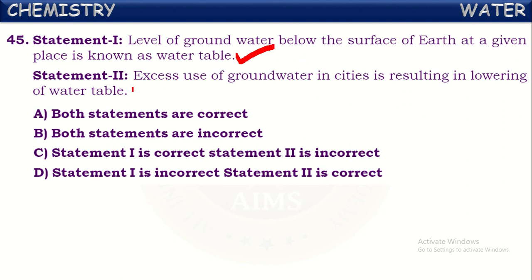Yes, it is one of the dangerous issues which we have to know. So, by the excess use of groundwater, the water table in that particular area is being depleted, meaning decreased. Groundwater levels are being decreased by the excess use of this groundwater. So, this causes scarcity of water in the future. So, these two statements are correct.